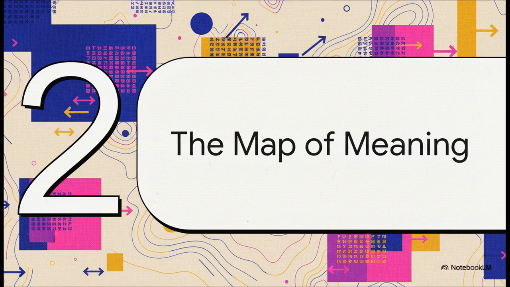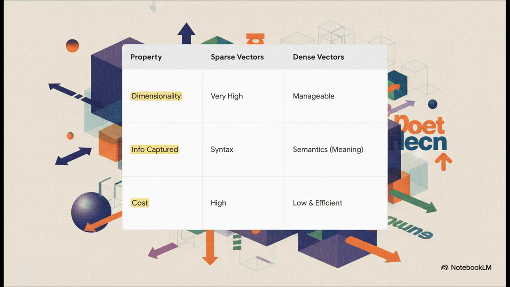Okay, so we have this idea of a map of meaning. But how do we actually create it? How do we make sure that the coordinates for a cat are super close to the coordinates for a kitten, but really far away from the coordinates for, like, car? That's the real trick, isn't it? Well, the old way of doing this was with something called sparse vectors. And honestly, they were pretty clumsy. Imagine you have a dictionary of, say, 50,000 words. The vector for cat would just be a list of 49,999 zeros and one single one in the spot for cat. Super simple, but crazy inefficient, and it tells you nothing about what cat actually means.